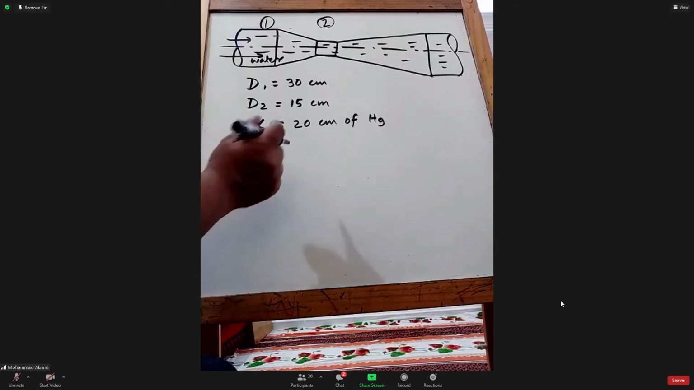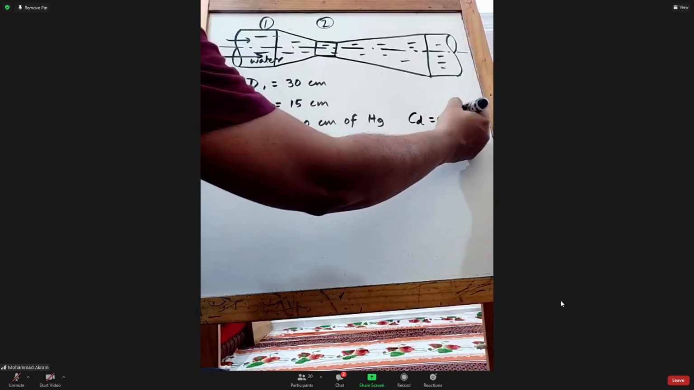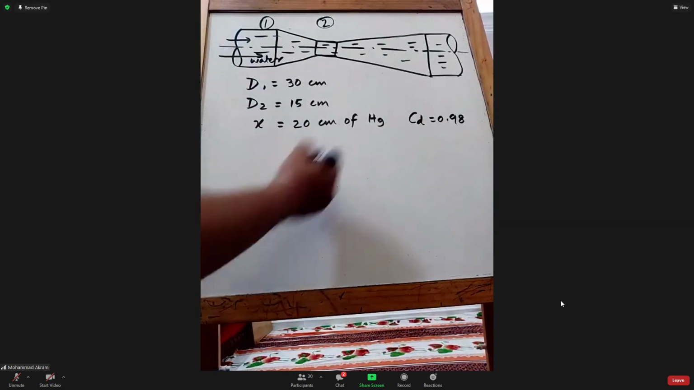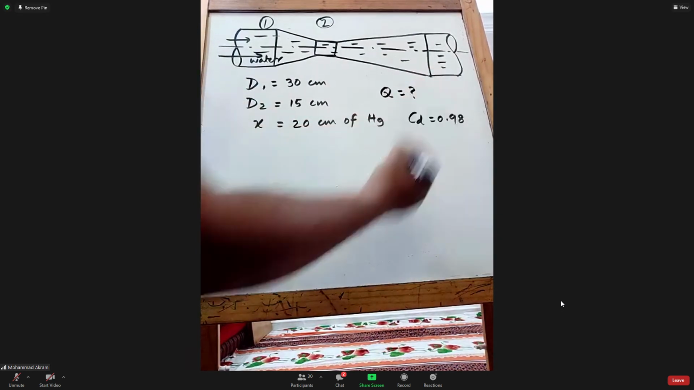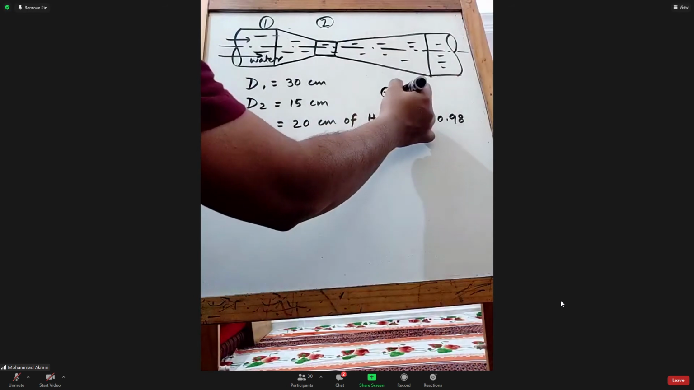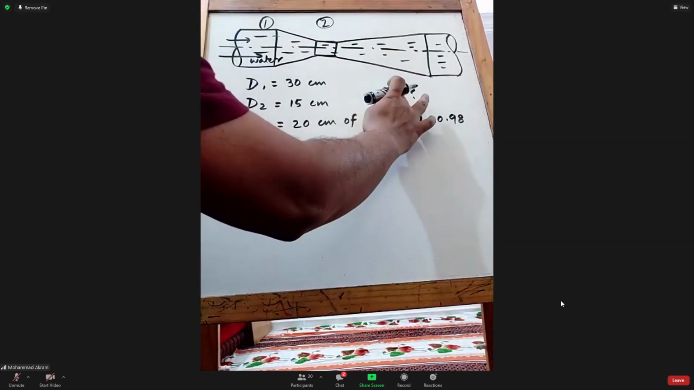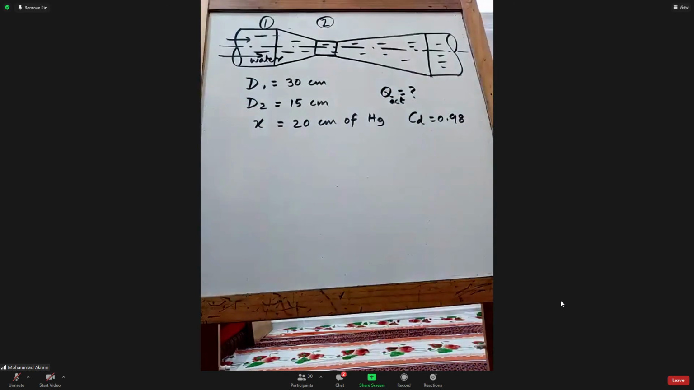It is given that CD is equal to 0.98. We need to find the discharge, the actual discharge. You can write Q actual, actual discharge. Okay, can you help me now?